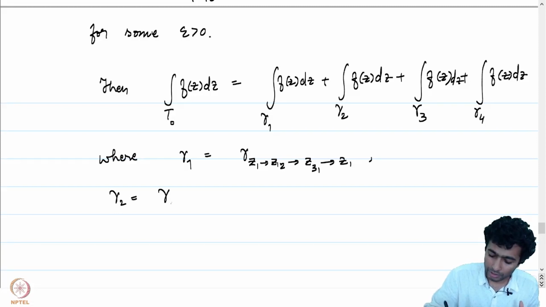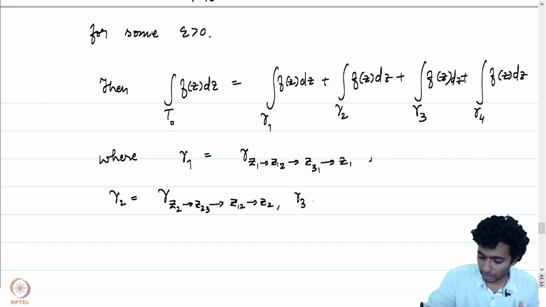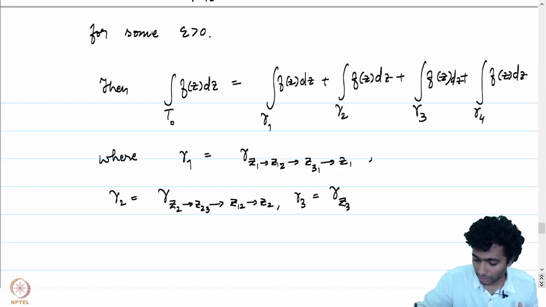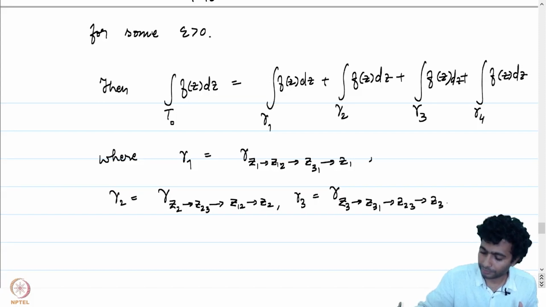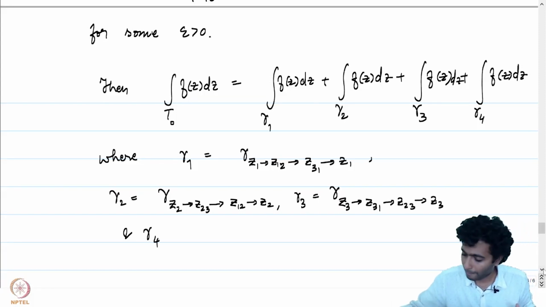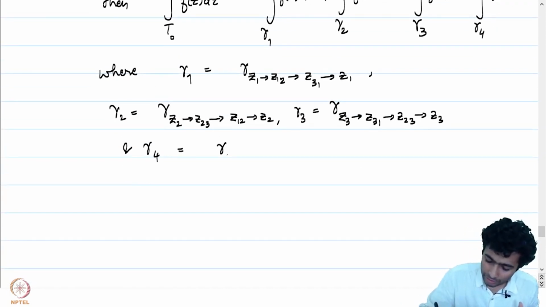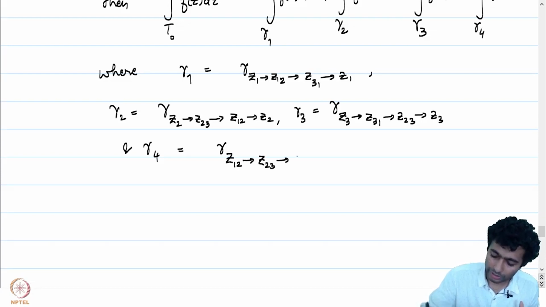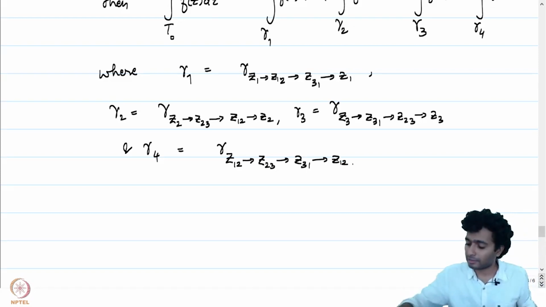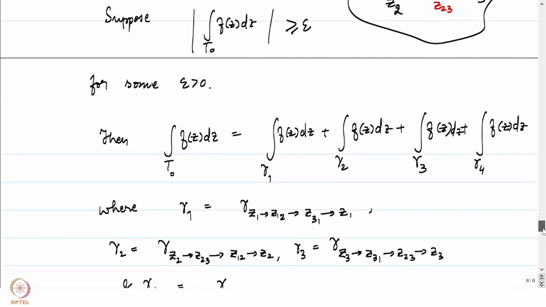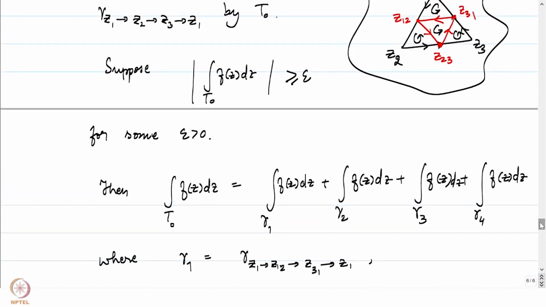Gamma 2 is the curve gamma z2 to z23 to z12 to z2. Gamma 3 is the curve gamma z3 to z31 to z23 to z3. And gamma 4 is just gamma z12 to z23 to z31 to z12. So we have captured the 4 triangles, and by noting that there will be cancellations on the